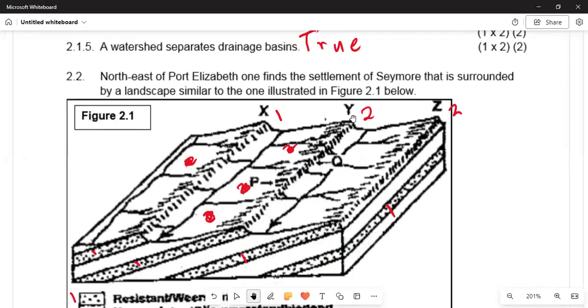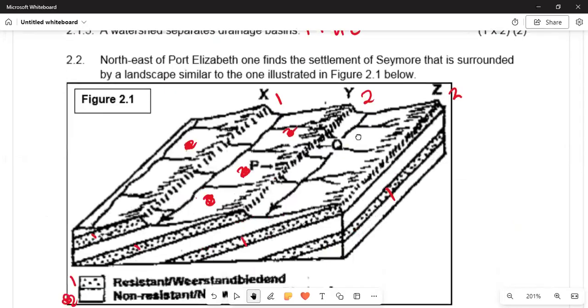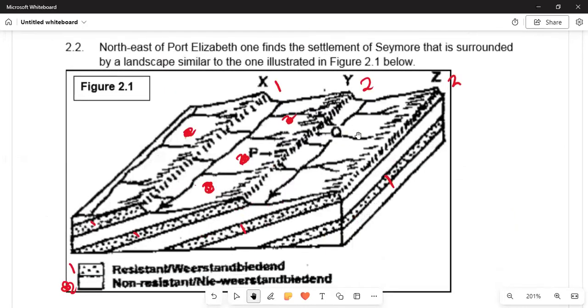Moving on, we have a structure whereby we talk of two concepts: resistant rock and non-resistant rock. Resistant rock resists erosion, so erosion cannot take place easily, and non-resistant rock erodes more easily. How can we see this in figure 2.1?